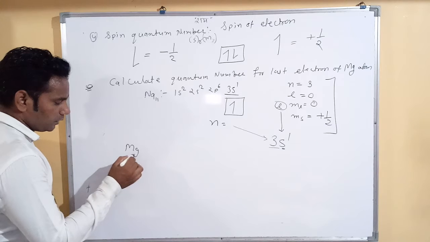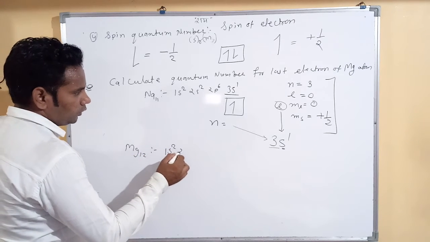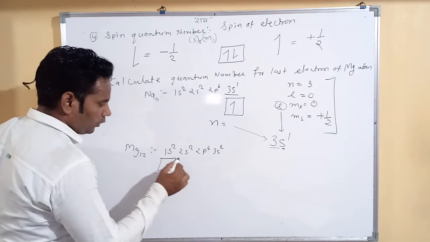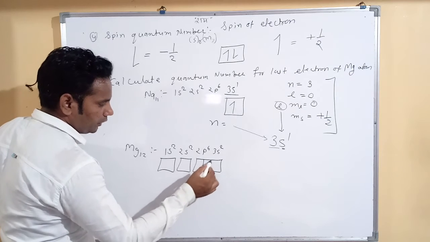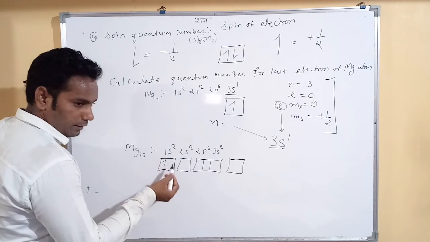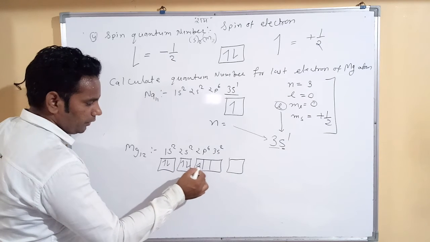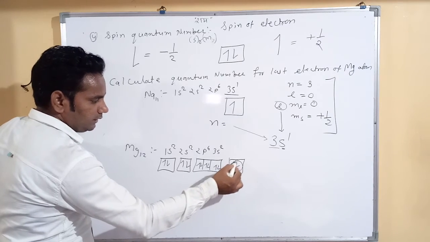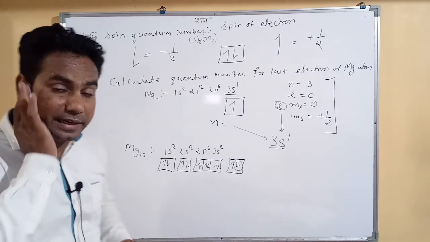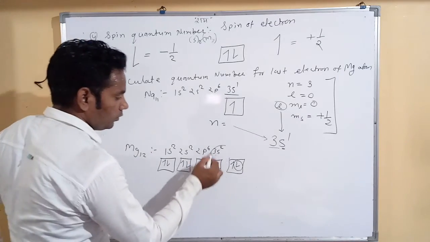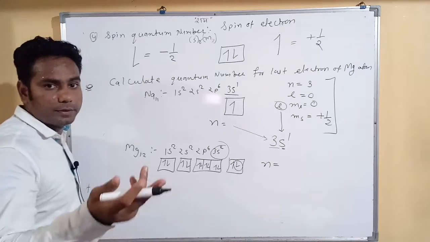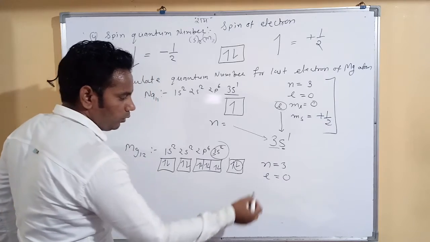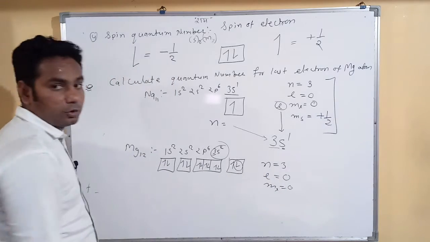Then magnesium, Mg 12: 1s2, 2s2, 2p6, 3s2. So we know about the electronic configurations, the orbital electronic configurations here. Clear? So first electron, second, third, fourth, fifth, sixth, 7, 8, 9, 10, 11, then 12. This is our last electron of magnesium. So the n value is equal to how much? Right, 3. Then the l value for s is 0, ml is also 0.